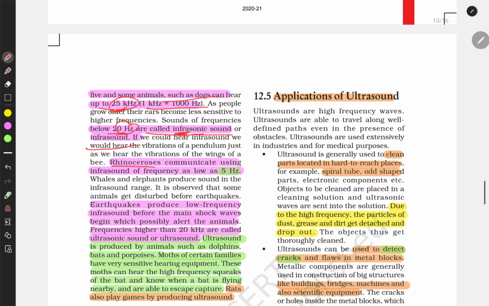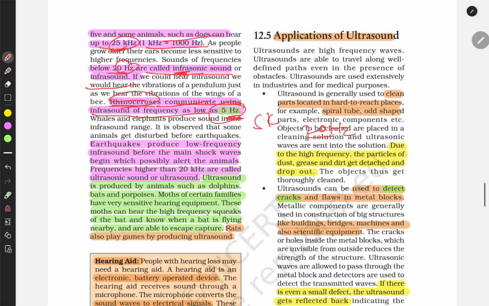Rhinoceros communicate using infrasonic sound at around 5 hertz. So we cannot listen to the voice of rhinoceros, because we can only hear from 20 hertz. Below this we cannot hear a sound, and rhinoceros communicate at 5 hertz.